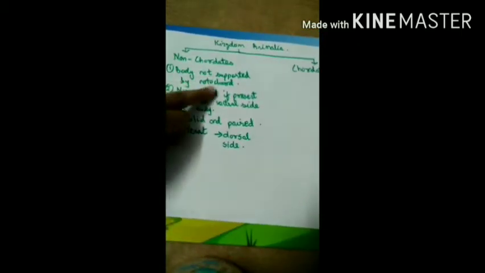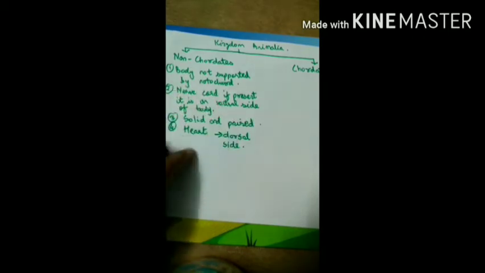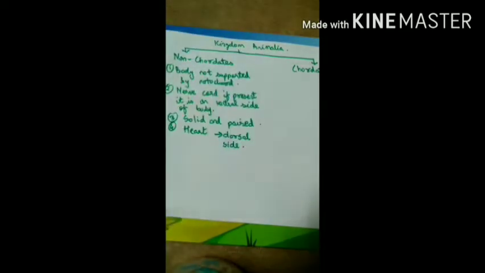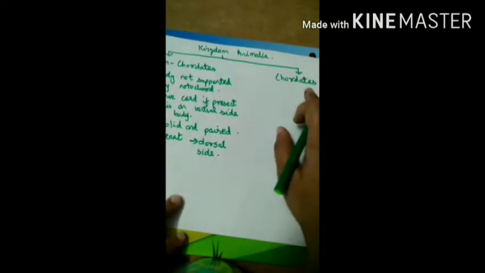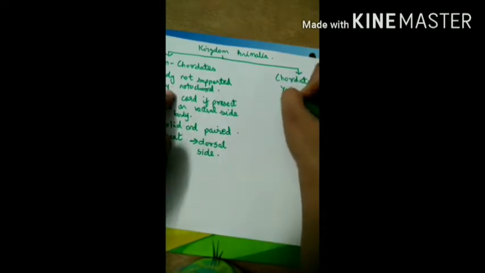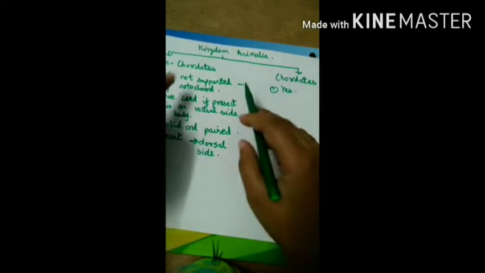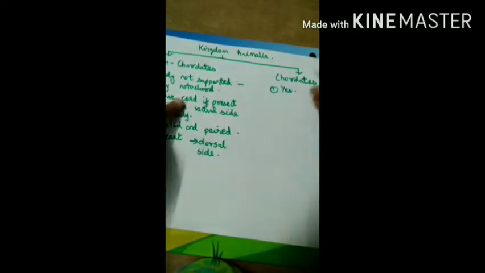As I mentioned, non-chordates are not supported by a notochord. If present, the heart is on the ventral side, solid and paired. Same is for chordates, but these are chordates, so the body is supported by the notochord. This first point is different. Here it was not supported by the notochord, but here it is supported by the notochord.